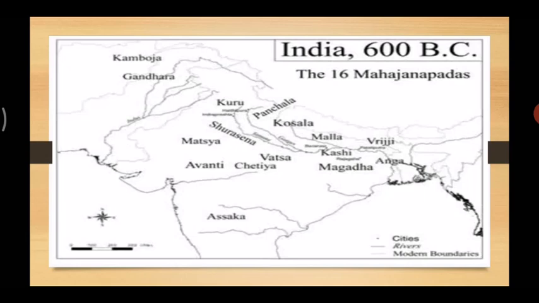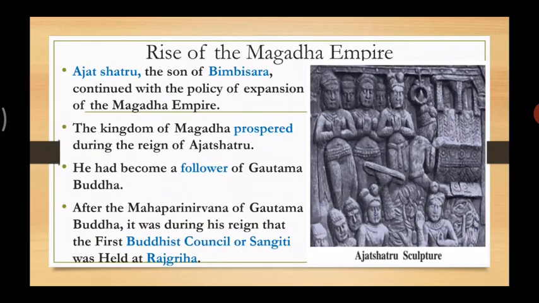These names are very difficult to pronounce because they are in languages like Pali, Sanskrit and Ardha Magadhi, which we learned. Next is the rise of the Magadha Empire, that is, how this empire started flourishing and rising. We will see that.